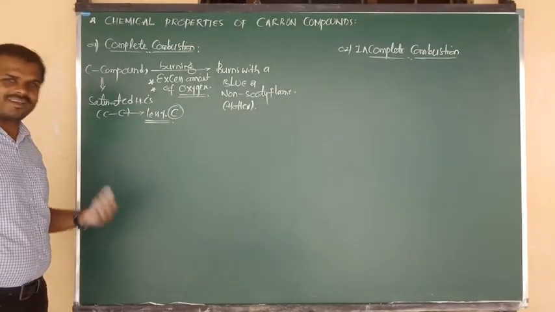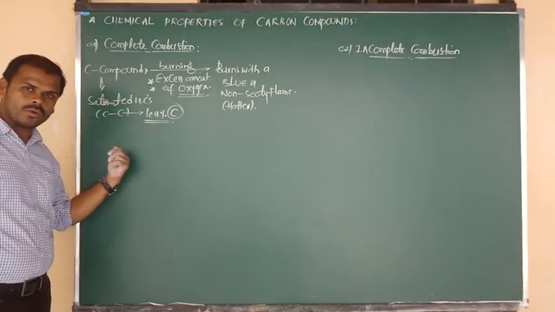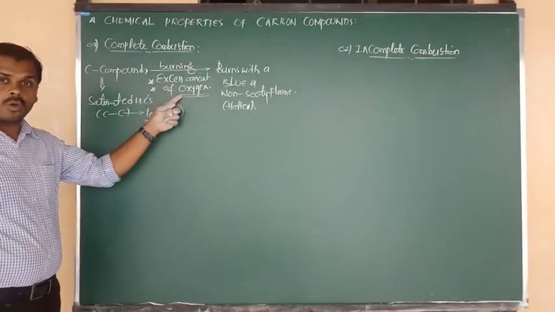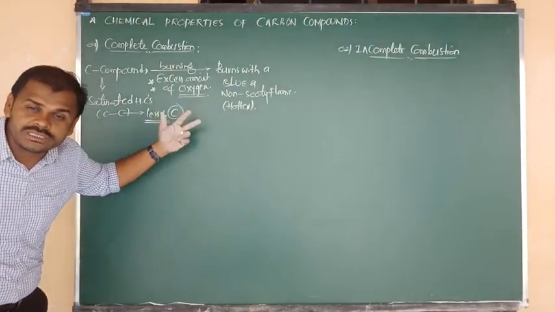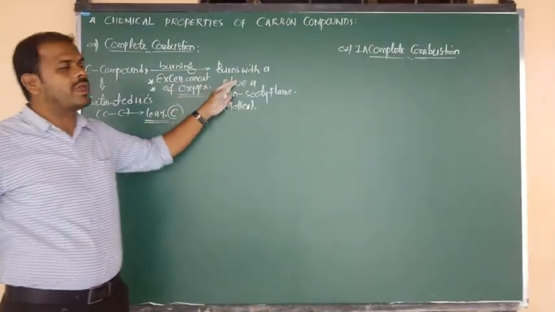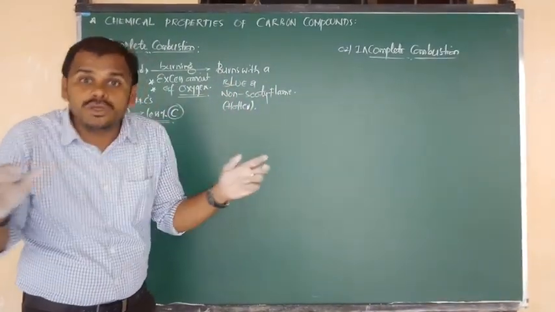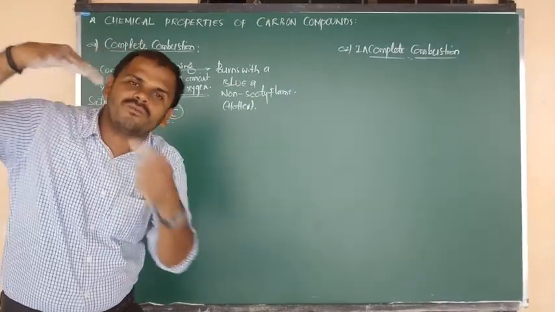Yes or no? Good. Due to less percentage of carbon, and since they burn with excess oxygen, the hydrocarbon will undergo complete combustion and give a clean blue, non-sooty flame, which means you won't get any black fumes.